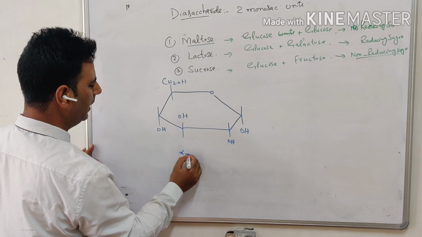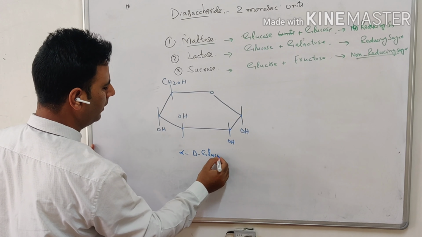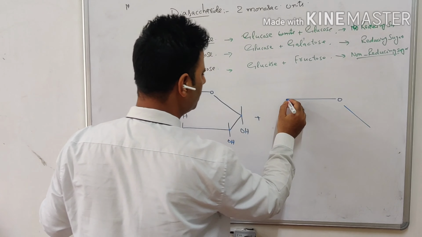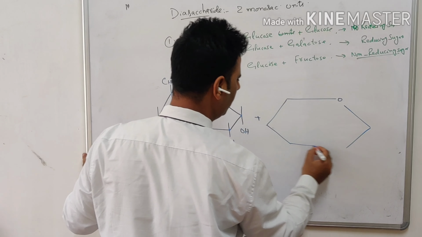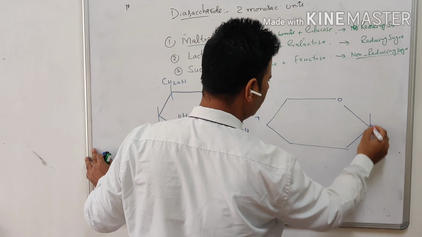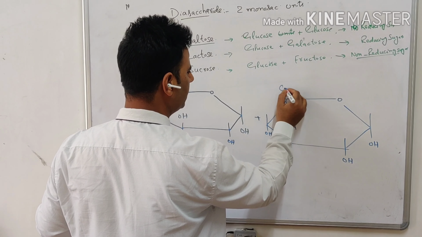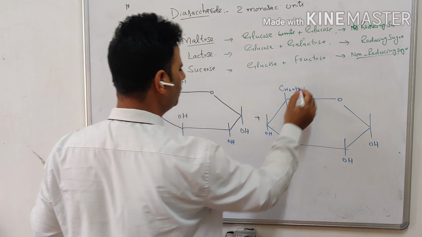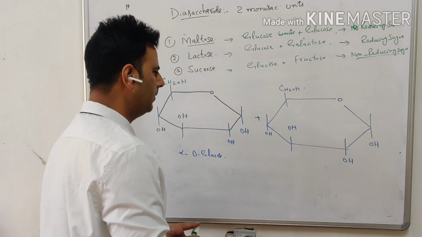It will be binding with another molecule of glucose, and both glucose units are in alpha form. Again one more glucose, with hydroxyl groups and CH2OH. These are the two glucose units, and this one is also alpha D glucose.